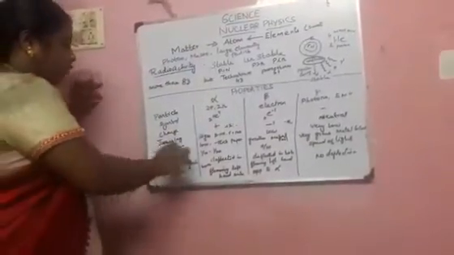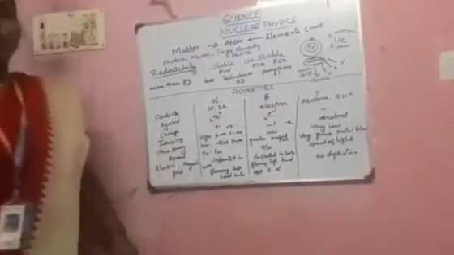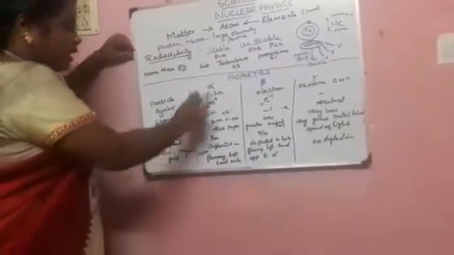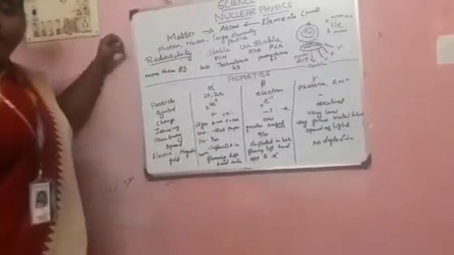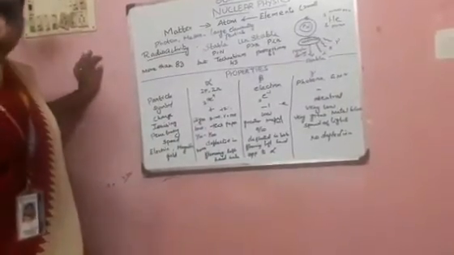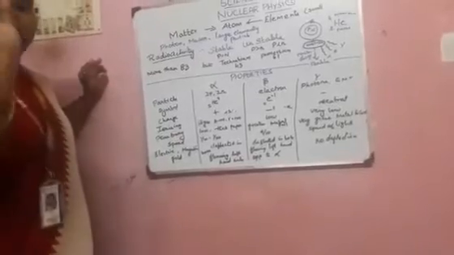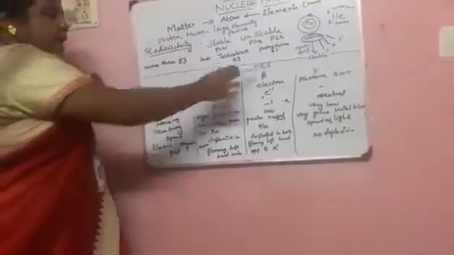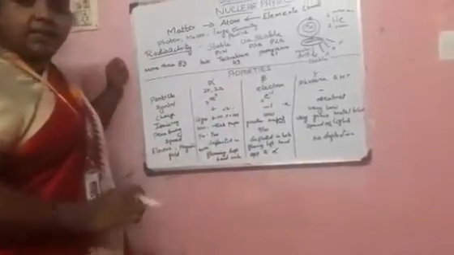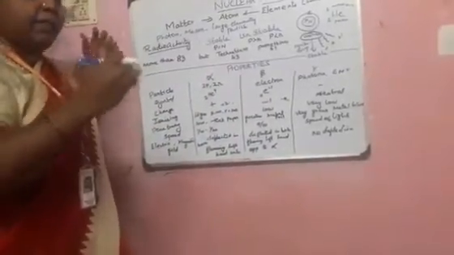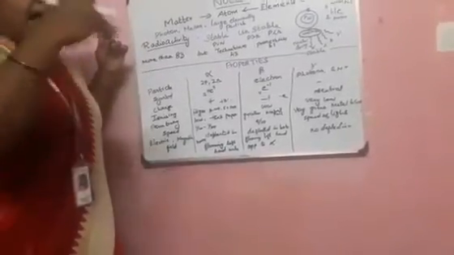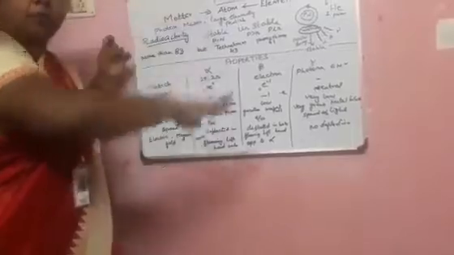And next one, penetrating. What is meant by penetrating? How far it passes through. First, alpha is a low penetrating power. It has the ability to penetrate only thin paper. So alpha rays pass only thin paper. And next one, beta rays. Beta rays have a greater penetrating power, that means they pass paper and also metal foil. Up to that metal foil only it is able to pass.